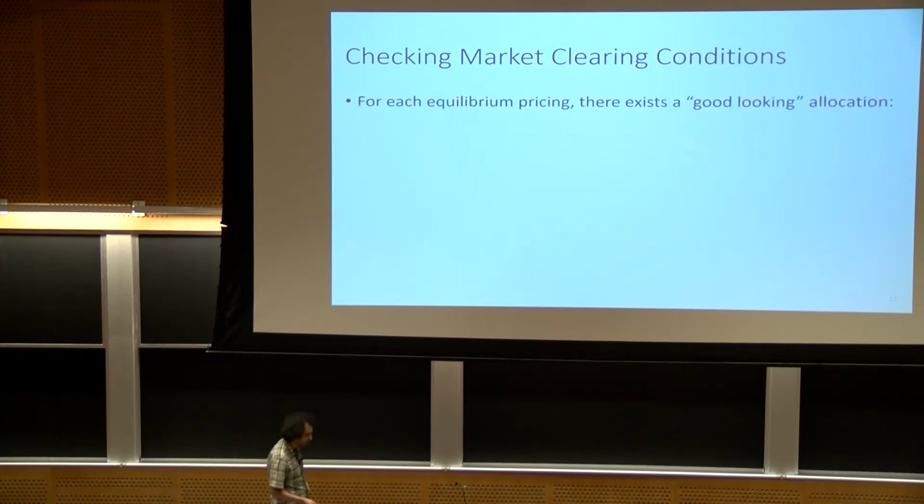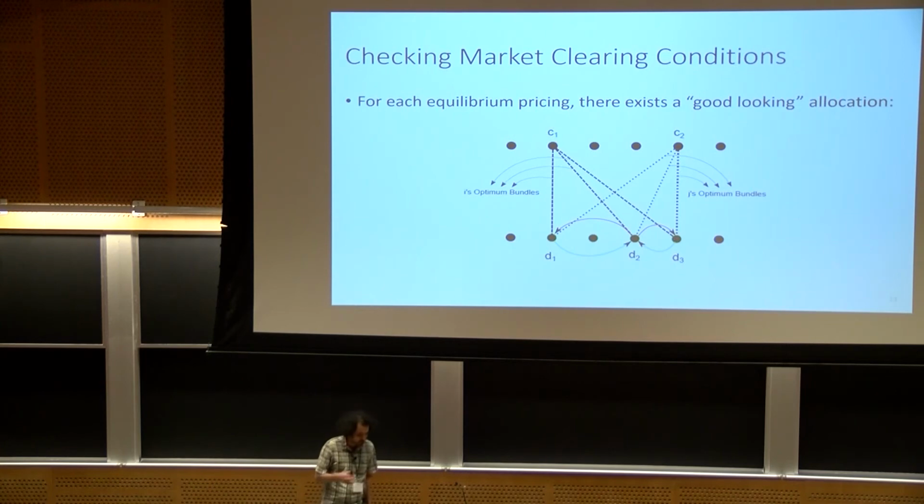So how do we deal with this problem? The way that we deal with it is that we show that for each equilibrium price vector, there exists an allocation which has some nice properties, which I'm going to call a good-looking allocation. And the way that we reach it, again, I want to make you interested in the paper and make you read it, I can't go into details.